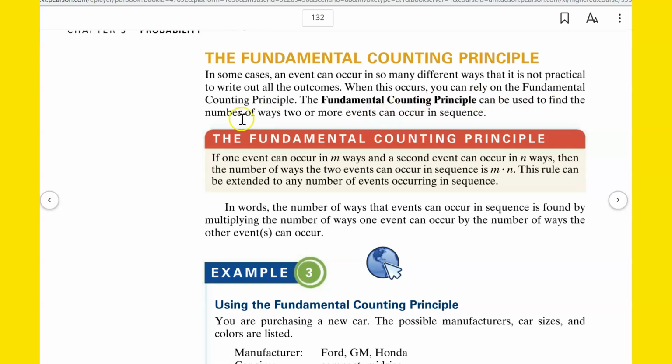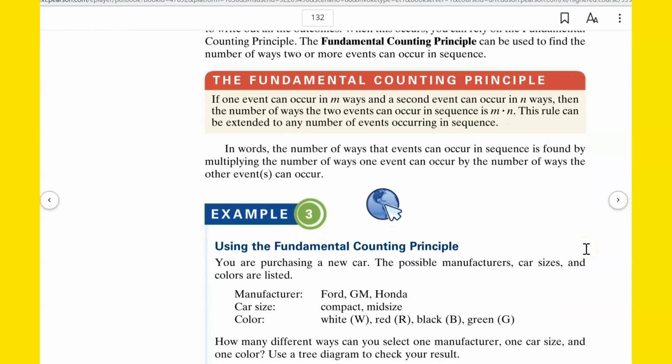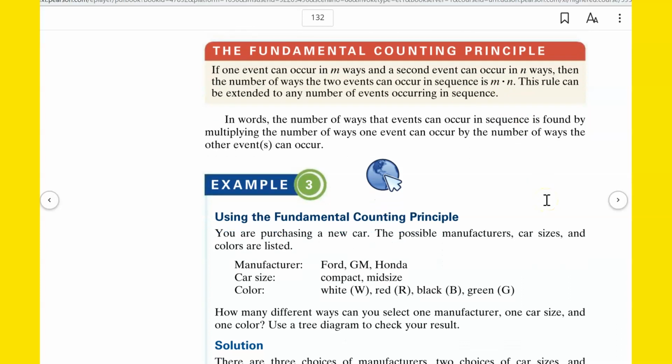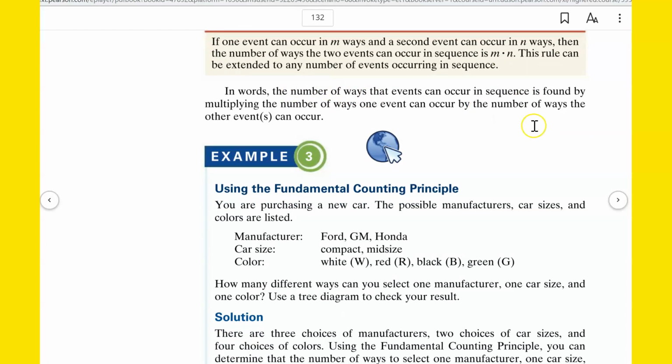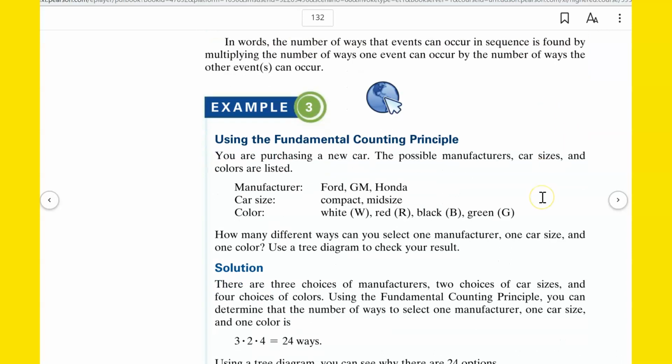This can also be used to find the number of ways 2 or more events can occur in sequence. All right, here it is. If one event can occur in m ways and a second event can occur in n ways, the number of ways the 2 events can occur in sequence is m times n. This rule can be extended to any number of events occurring in sequence. In words, the number of ways that events can occur in sequence is found by multiplying the number of ways one event can occur by the number of ways the second or third or fourth or whatever event can occur.